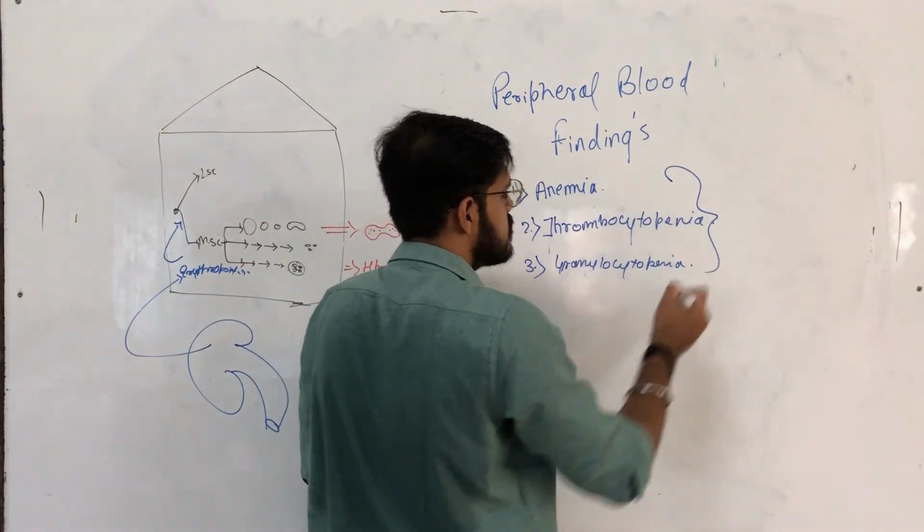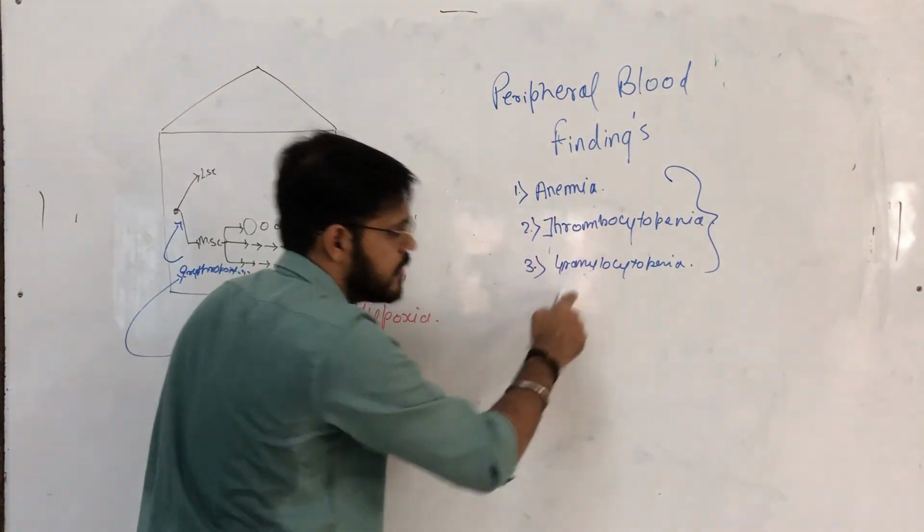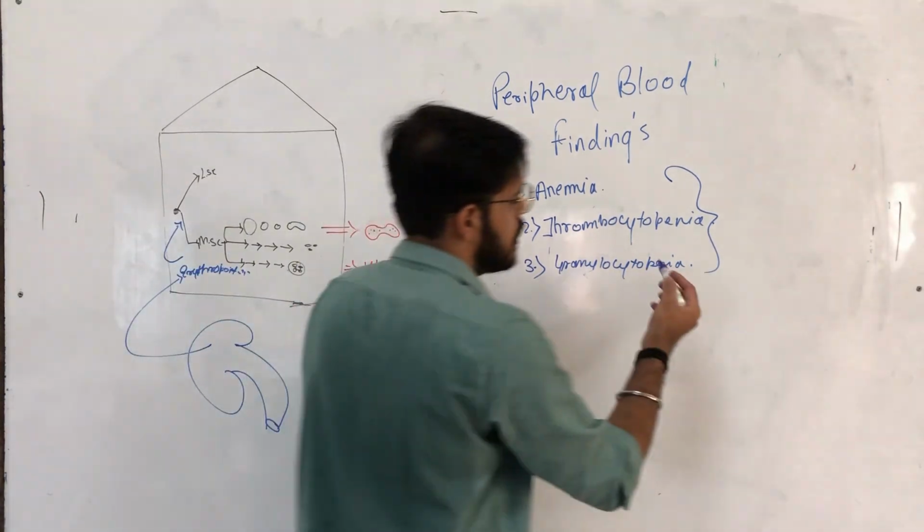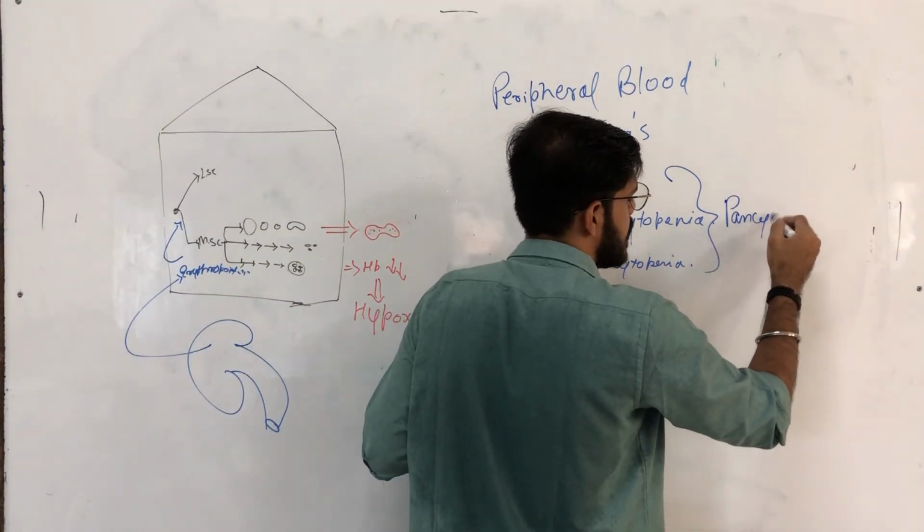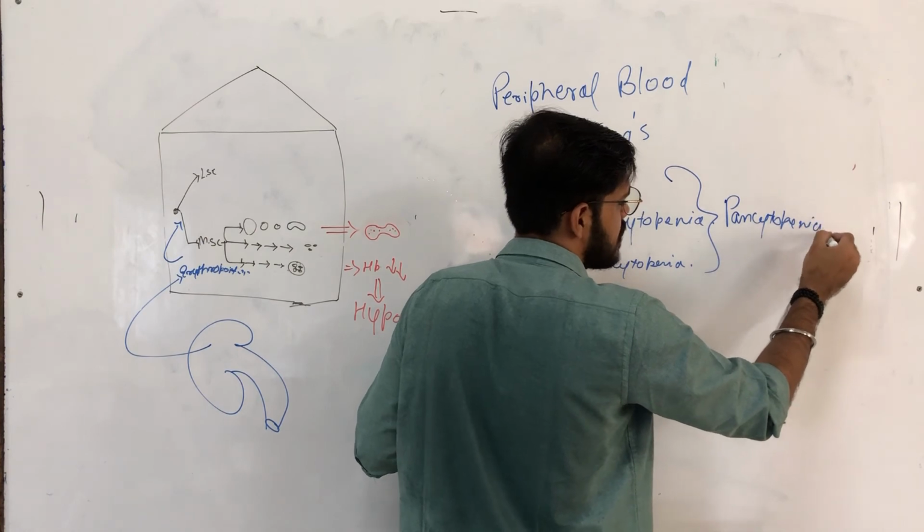All these three conditions together, anemia, thrombocytopenia and granulocytopenia, we call pancytopenia.